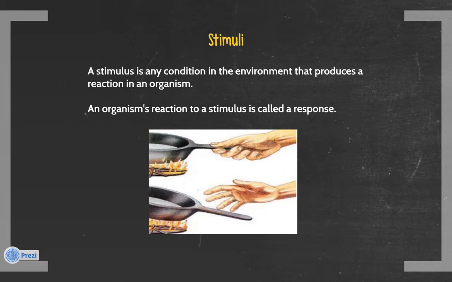Your body has two systems for responding to internal and external stimuli. The first is the endocrine system. Recall that the endocrine system produces chemicals called hormones. Each hormone acts on a specific organ, directing it to respond to a specific stimulus in a certain way.